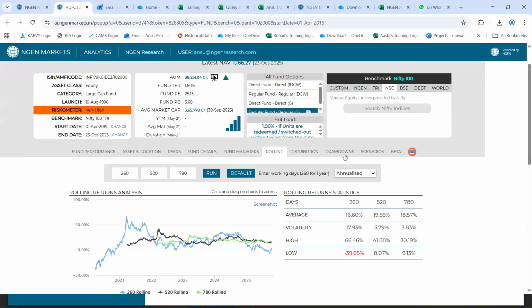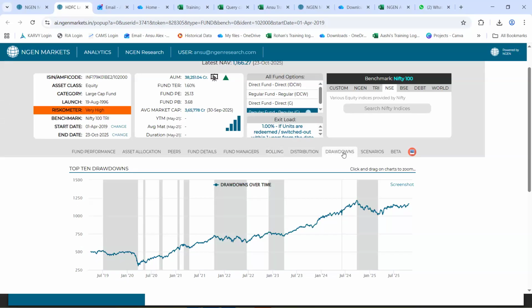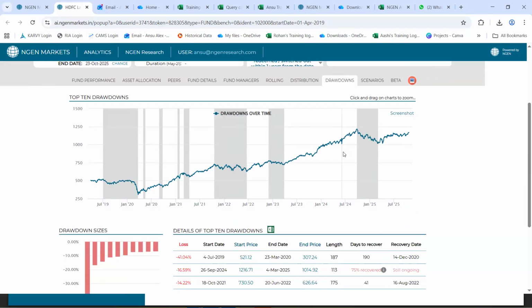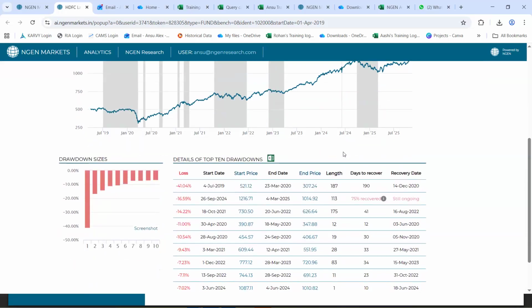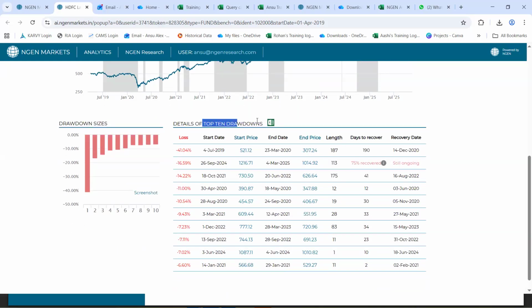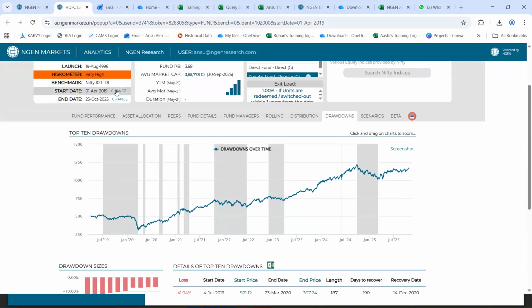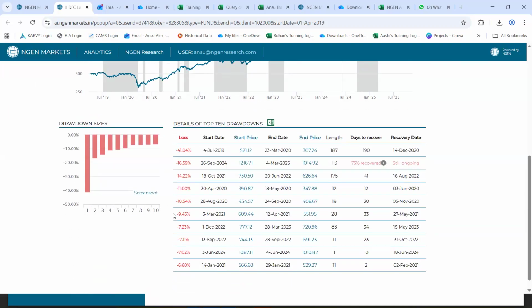Post rolling analysis, we will be moving towards the drawdown step. So, drawdowns will let you know how quickly the fund is able to recover from a loss that has happened in the past. Now, on a single fund analysis, we show you the top 10 drawdown and recovery analysis. Top 10 basis the time period that you have set in, basis the start date that you put in, we show you the top 10 drawdown and recovery analysis.